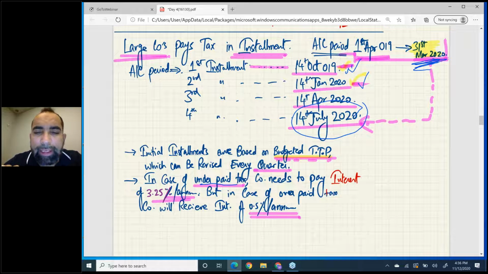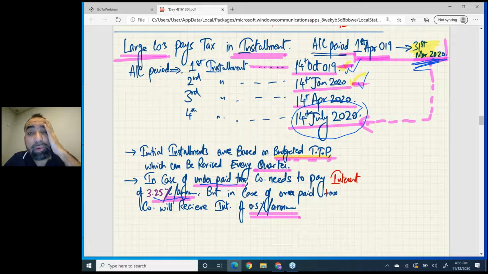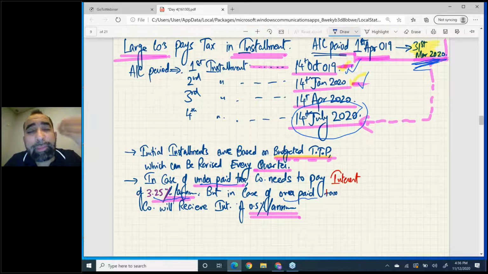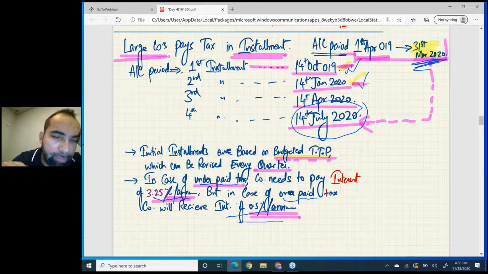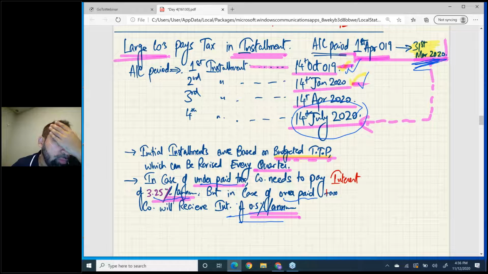In case of underpaid tax, the company needs to pay interest of 3.25% per annum, right? But in case of overpayment, that means the government has used your money, so the government will return you interest, and that will be only 0.5%. So be careful in making budgets. If you make wrong budgets, you will be in loss. Okay.